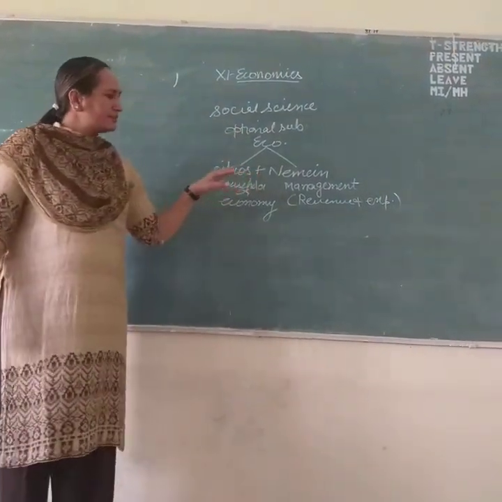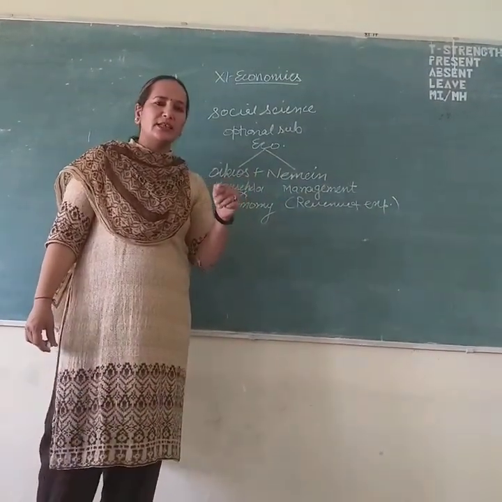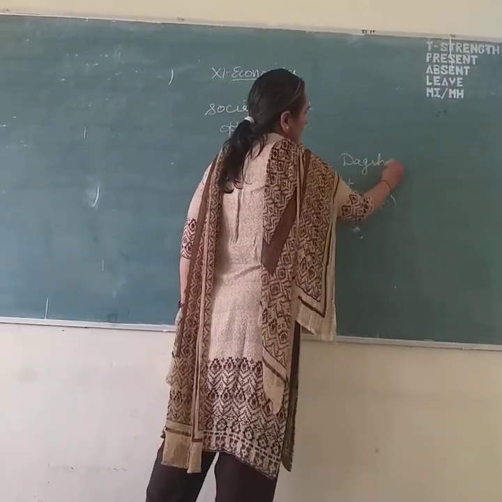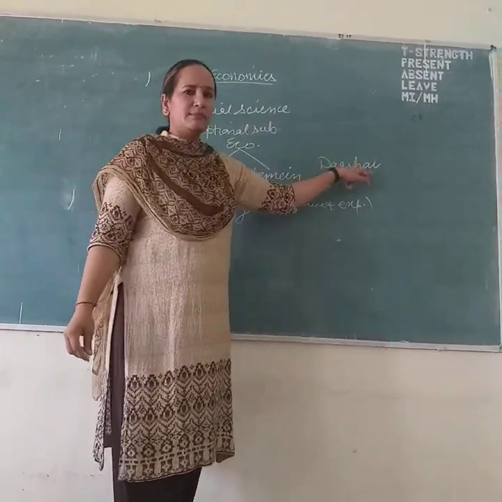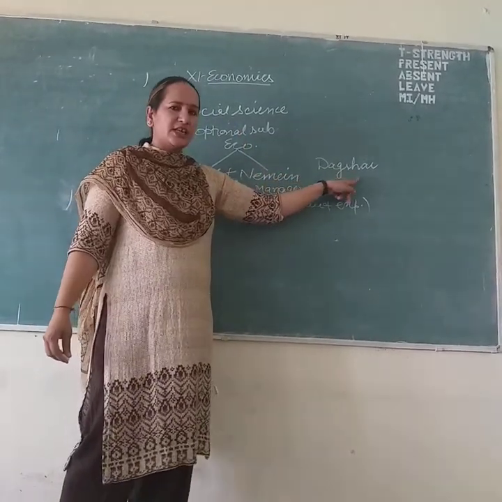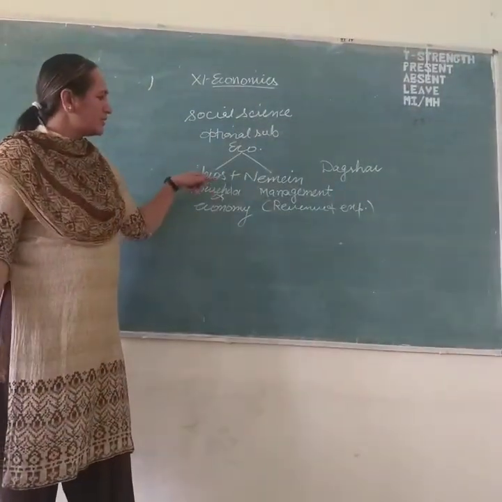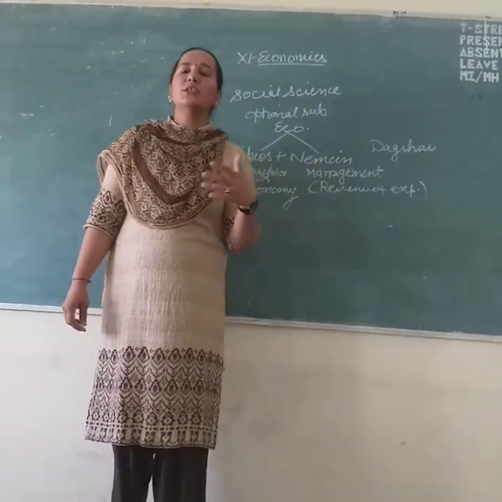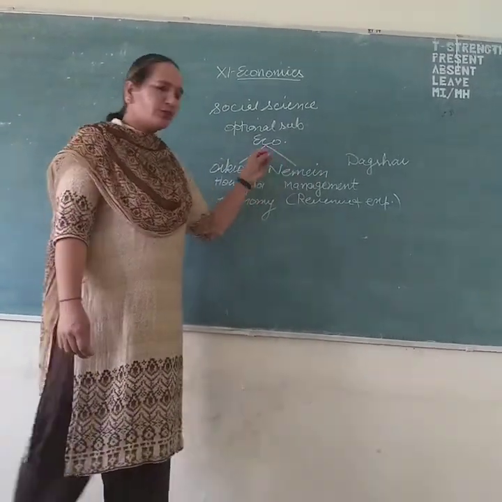In the same way, find out the derivative meaning of other nouns, like the word for the place you belong to, for example Dakshell. The word Dakshell is a combination of two words, Dage plus Shai. It has been taken from those words, and slowly it has become Dakshell. In the same way, oikos nemein is right now called economics. Find out other examples from your cities and towns, wherever you belong.